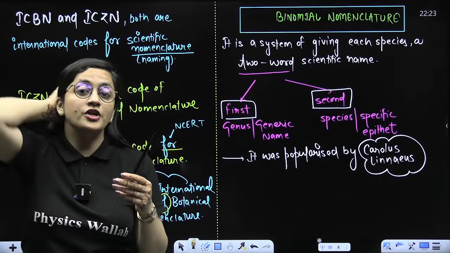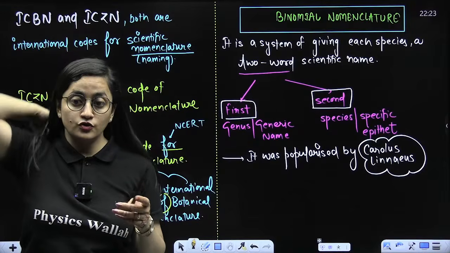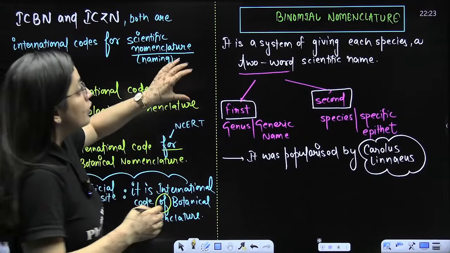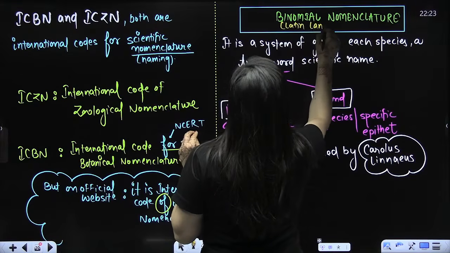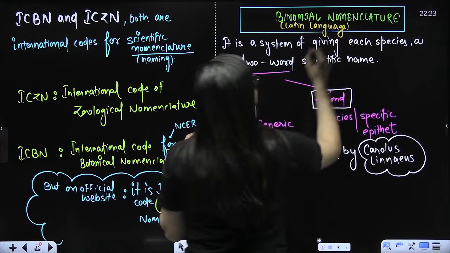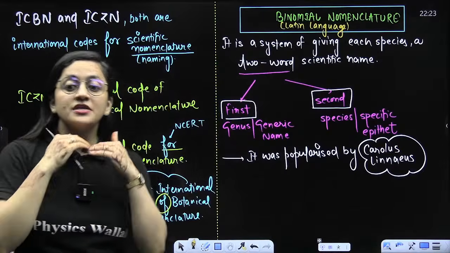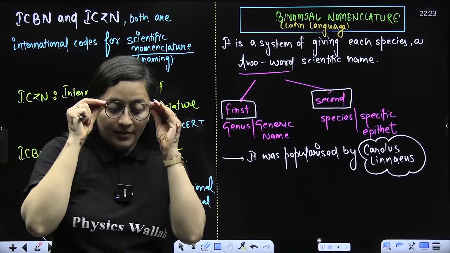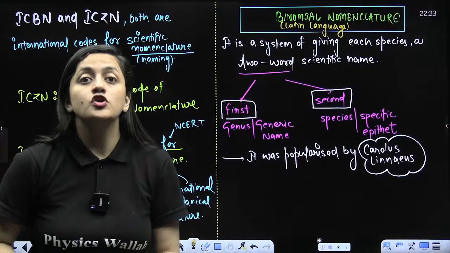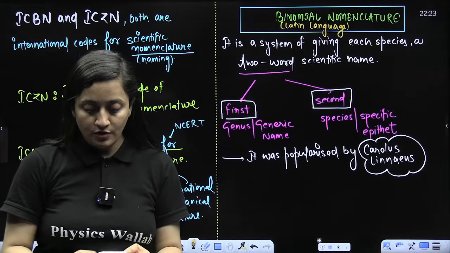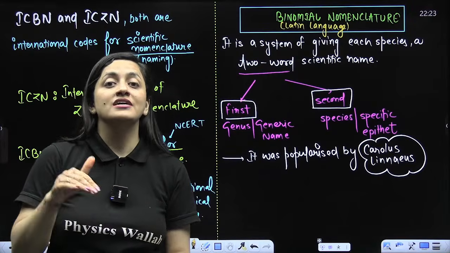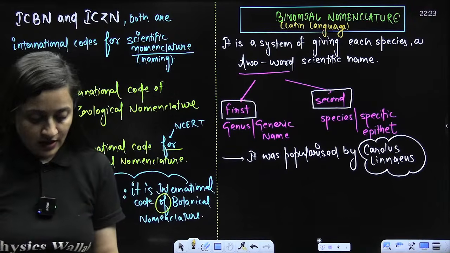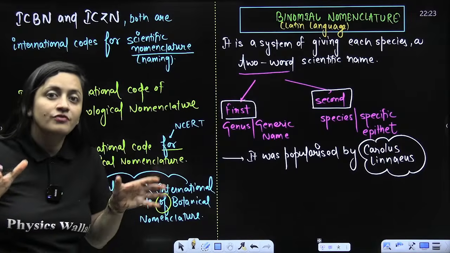This polynomial nomenclature was also there. Many names were there. So in binomial nomenclature, the language here is Latin. Why is the Latin language preferred? Because it is a dead language. Dead language doesn't mean the language is dead, but that this language is not in use. If it is not in use, the chances of changes will not be there. So Latin is basically a universal language of science.